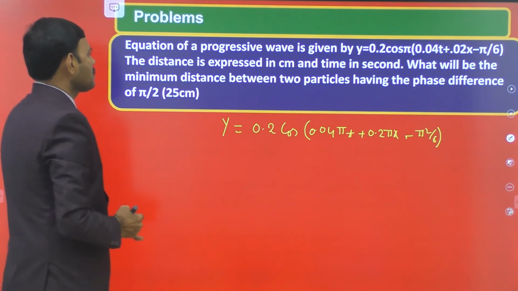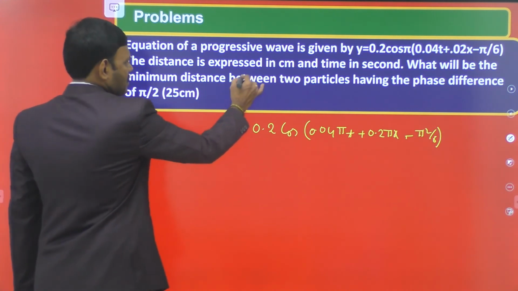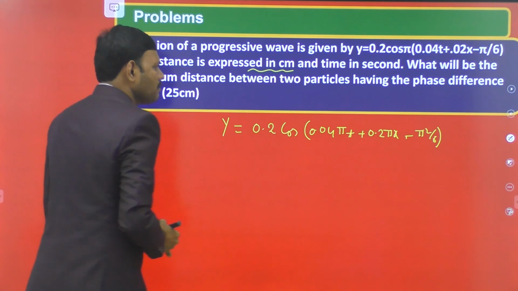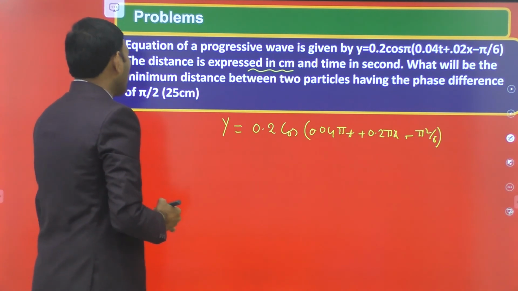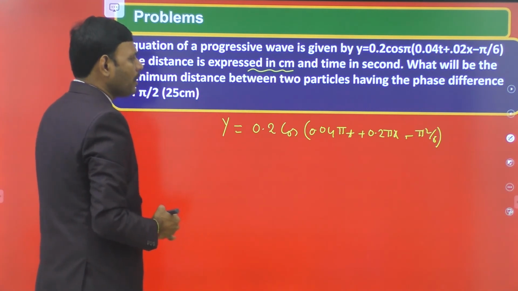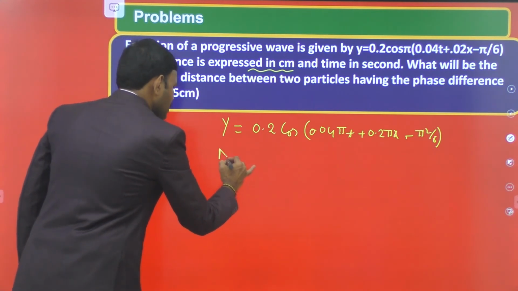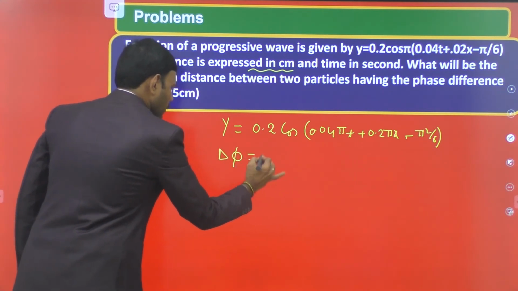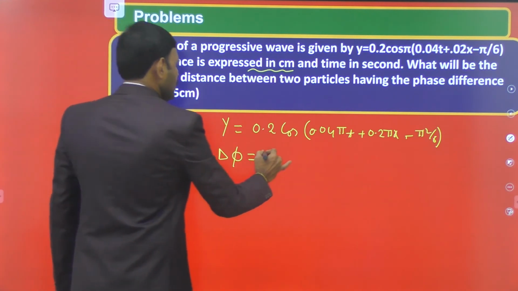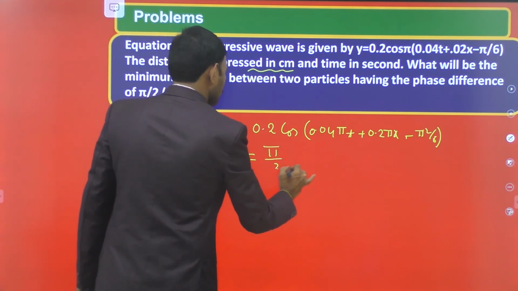The distance is expressed in centimeters. It is also given in CGS system, and time in seconds. What will be the minimum distance between two particles having phase difference delta phi? Given phase difference delta phi is pi by 2 radians.